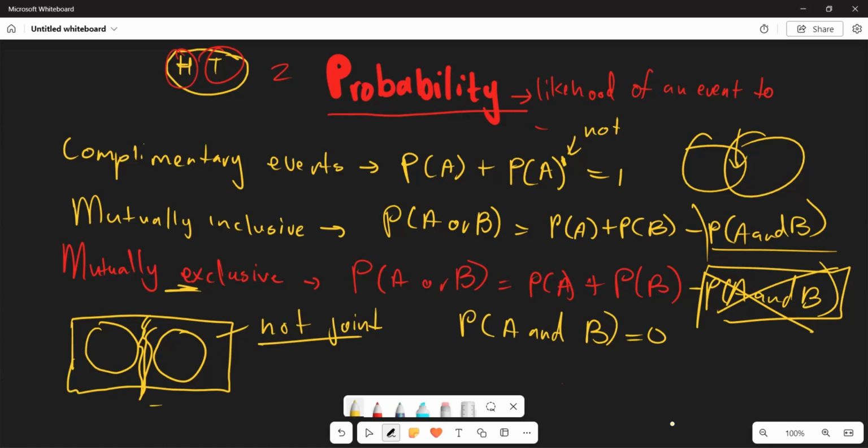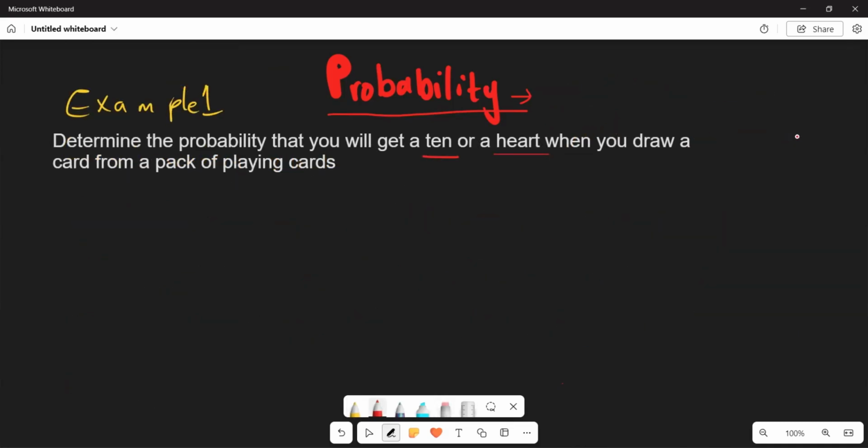And now let's get some questions and see how we can apply all these concepts that we are talking about. Let me just make up some space here. What do we know about cards? I know this is probably an unfamiliar concept to you, but let me take you through. From your cards, you have cards ranging from number 1, which is an ace, up until 10. And after that, you have your J, K, and Q, right? Your ace represents 1, which means your cards range from 1 up until 10.